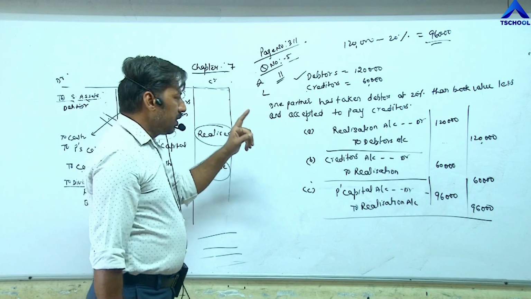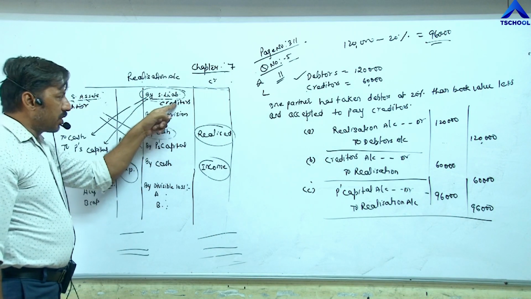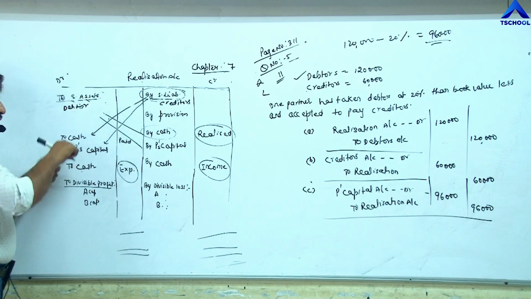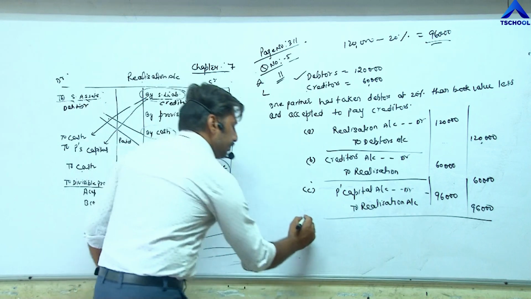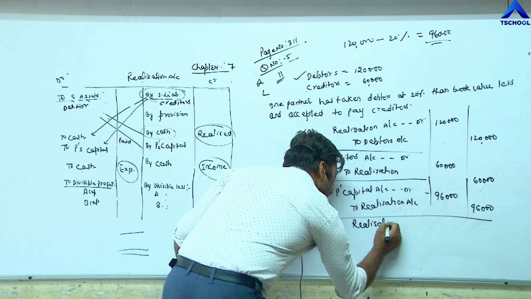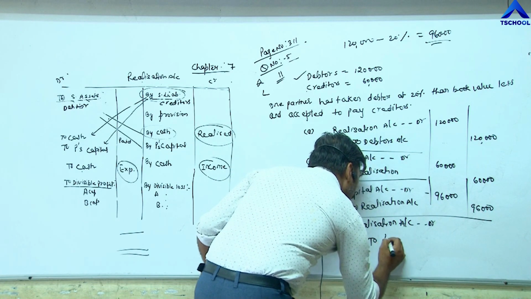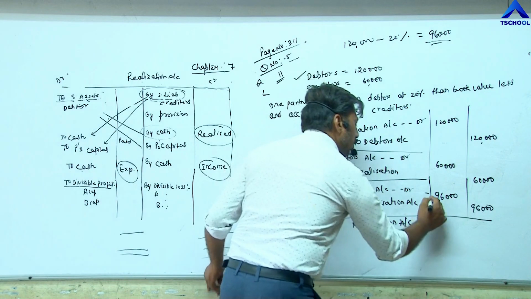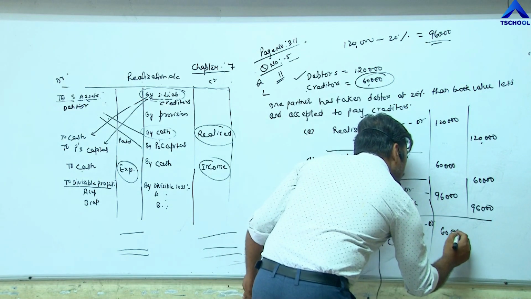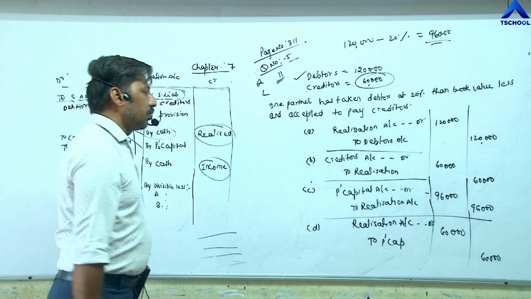Fourth point: the same partner has accepted to pay the creditor. The creditor which we have recorded here will now be paid by the partner. So the entry becomes realization account debit to partner's capital. Value is not given, so you have to take the same value as the creditor, 60,000, and 60,000.